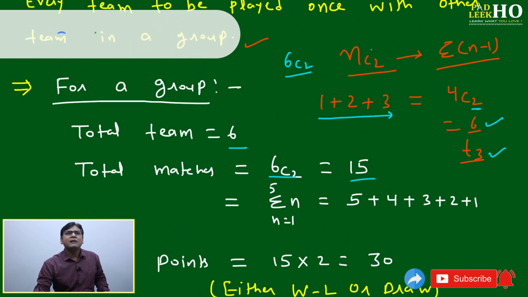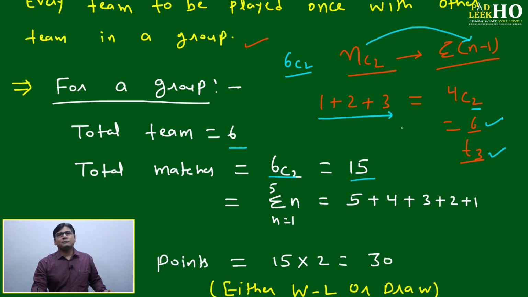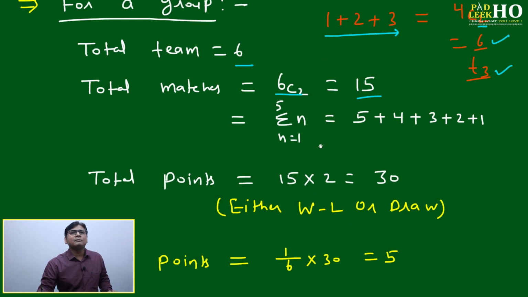Only here n and n-1, one difference will be there to make the equality. To make the equality, one difference should be there, then only it will be equal, because nC2 will be n into n-1 divided by 2, and summation of n will always be n into n plus 1 by 2. Matter is same, only n will differ by 1. Then here 6C2 will be equal to 15.